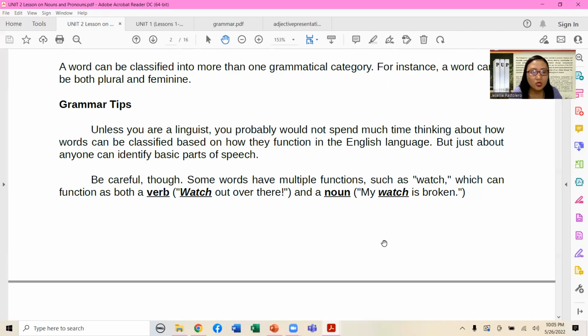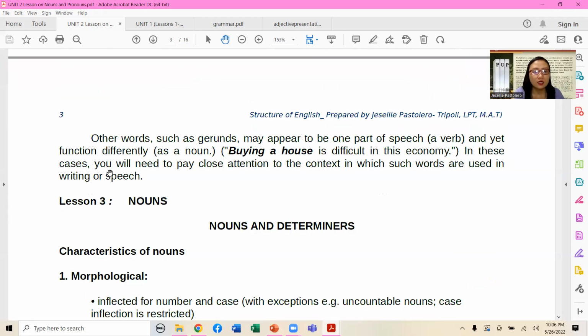Because the word watch may function as a verb and it can also function as a noun. Watch referring to time, the watch itself, the watch that you use to look for time. And then the other one is a verb rather. Watch out over there, to see.